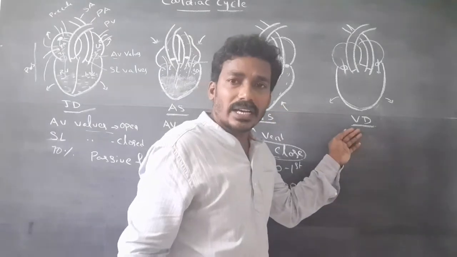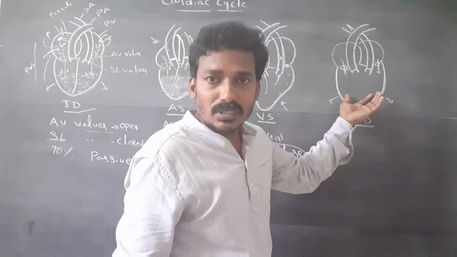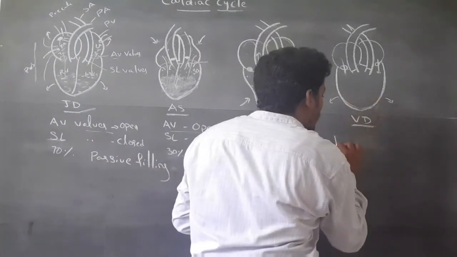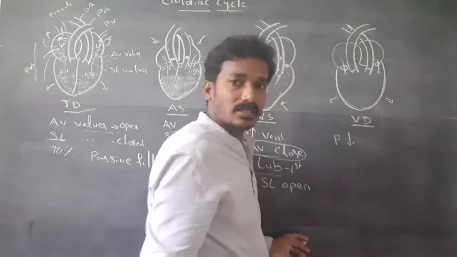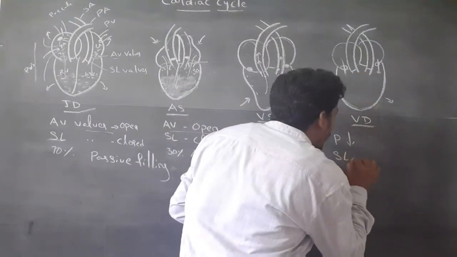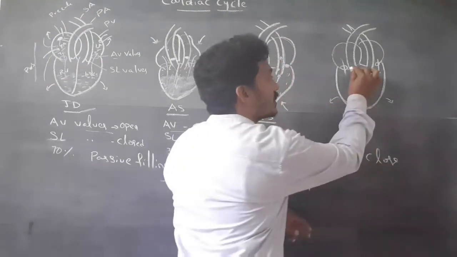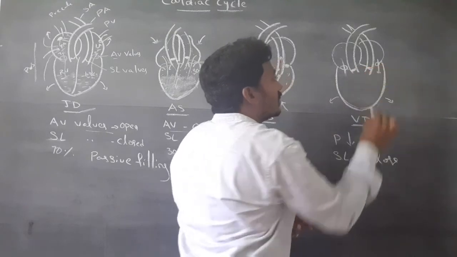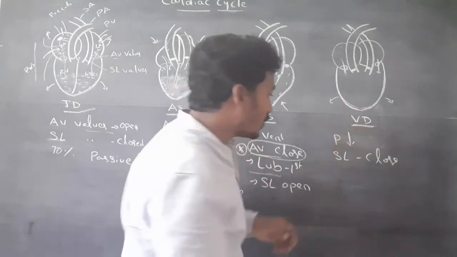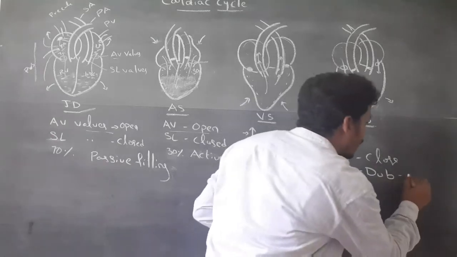Next, ventricular diastole. The ventricular muscles are relaxed. Due to relaxation of the ventricular muscle, pressure decreases in the ventricles. This causes closing of the semilunar valves. Closing of the semilunar valves produces a sound called the dub sound, the second heart sound.